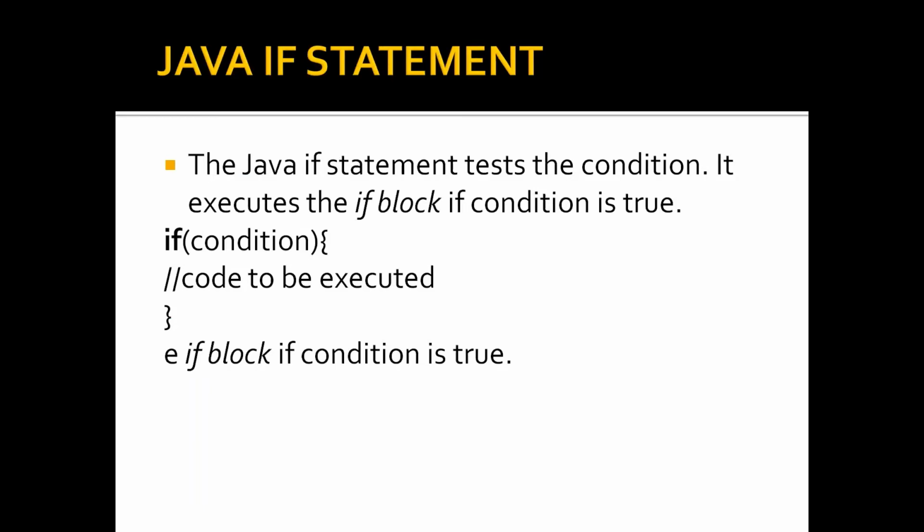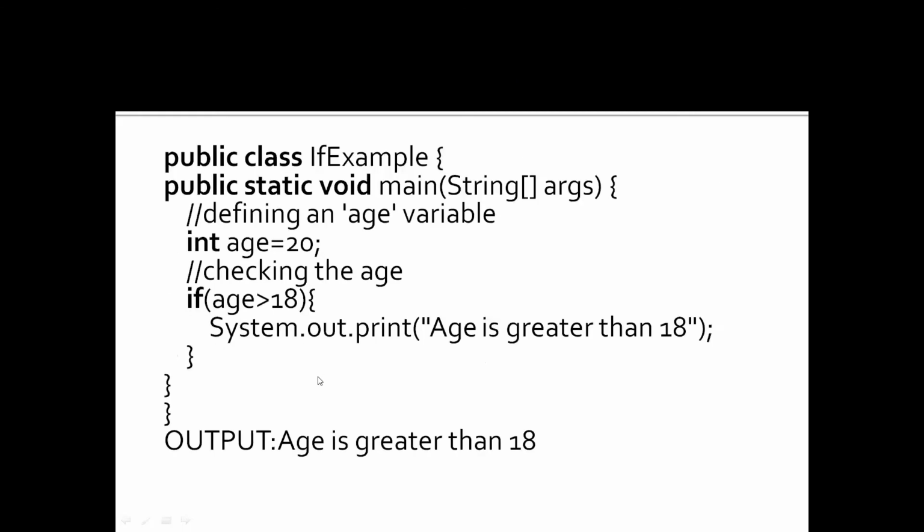The Java if statement tests the condition and executes the if block if the condition is true. The syntax is as follows: if, followed by the condition, and we write the code that is to be executed if the condition is true. For example, I have taken a class named IfExample with a main method, and I have defined a variable age as 20.